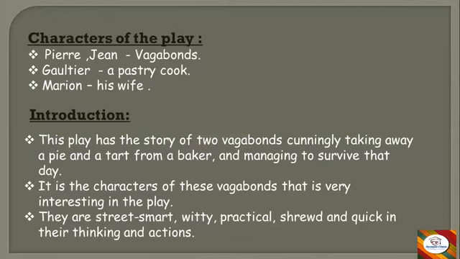So before starting, let us see the characters of the play. This is like a play and here we have three characters and a scene. Perry and Jean are vagabonds. Vagabonds are boys or persons who are wanderers, who don't have a home, shelter, food, or any job. They are considered lazy people who just wander from one place to another, and they are very witty and shrewd kind of people.